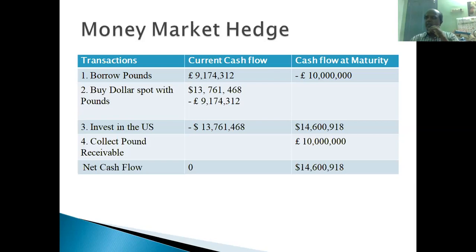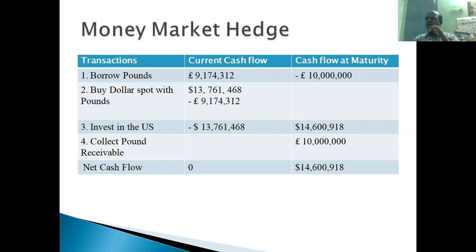So whatever the exchange rate on the day, 15th May 2021, when British Airways settles the amount of 10 million pounds, whatever the exchange rate available in the market, it doesn't matter for the Boeing Corporation. Boeing Corporation already made the deal and they have confirmed this exchange rate, right? $1.46 per pound is confirmed. So this amount is guaranteed proceeds to the Boeing Corporation from British Airways, right?